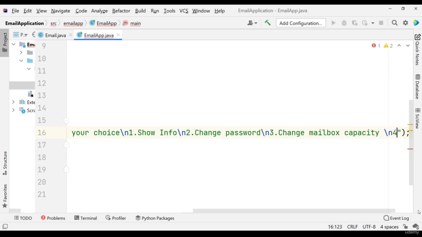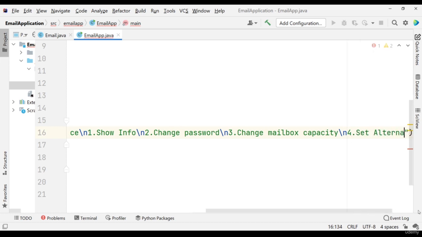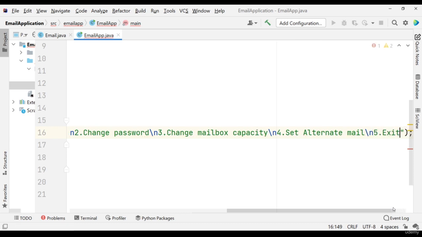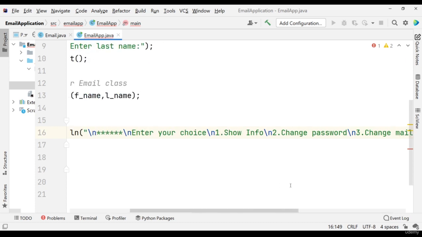Slash n. Fourth for set alternate mail, no need to give the spaces, and 5 for exit. I want to create one exit method also, 5 for exit slash n 5 exit. That's it. Now we are done with this.